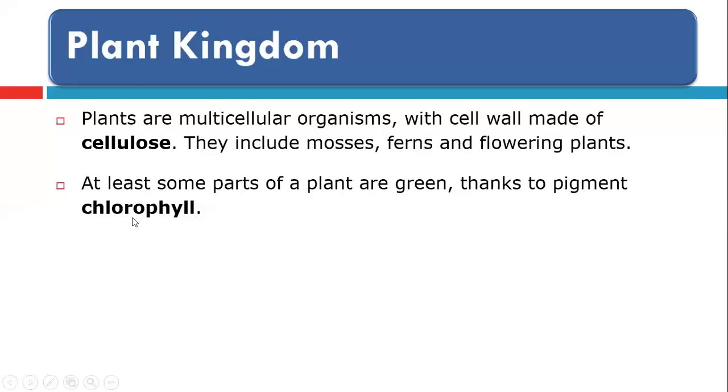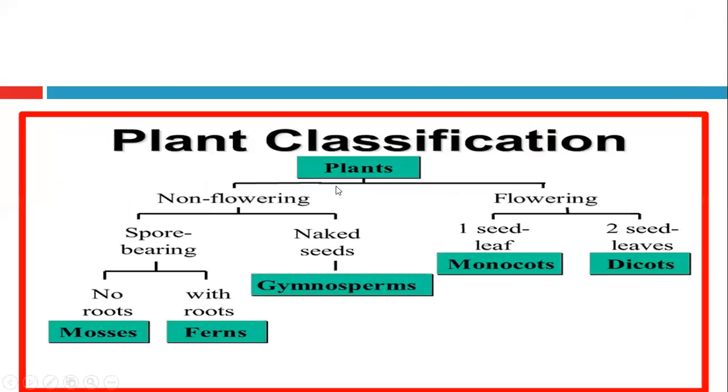We have flowering and non-flowering plants. In plant classification in general, we have flowering plants, which we classify according to the seeds. Some seeds have only 1 leaf called a cotyledon, and we'll take this in detail in the reproduction in plants chapter. So flowering plants are classified by 1 seed leaf. One seed has 1 leaf only. This is the leaf from which the embryo will grow and make the stem and root.